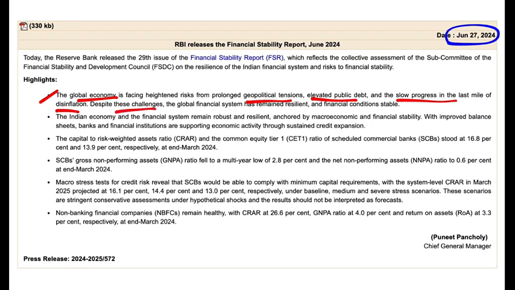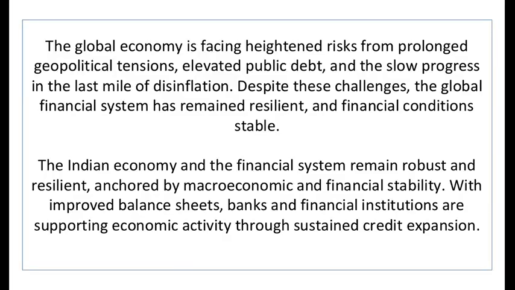So because of these challenges, the global financial system is facing the risk. But the good thing is that despite these challenges, the global financial system has remained resilient and financial conditions are stable. We have not entered into quote unquote recession, right? So let's take a look at it in much more detail.